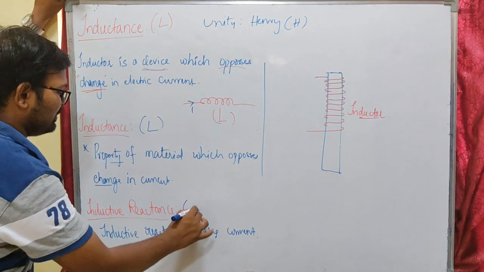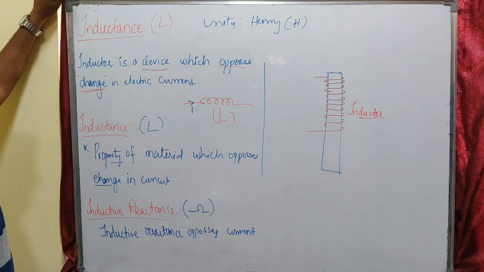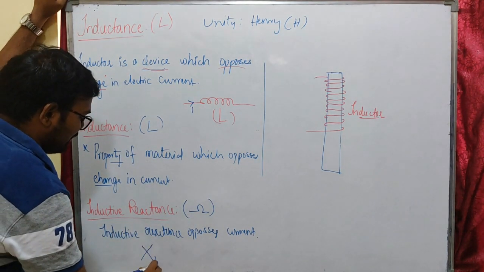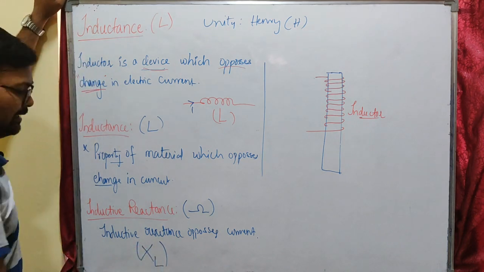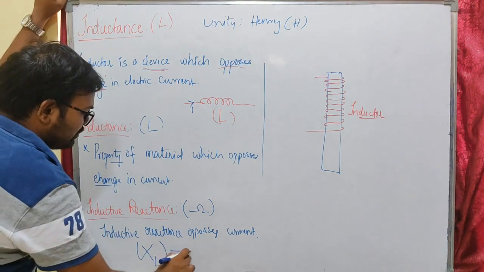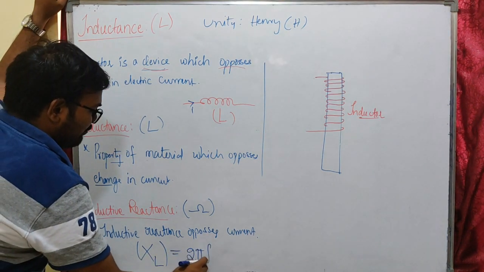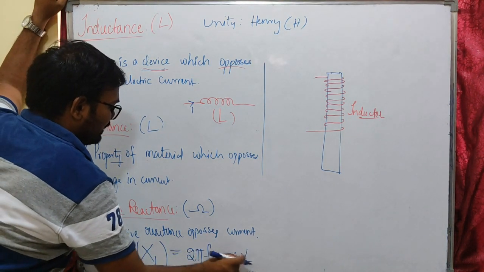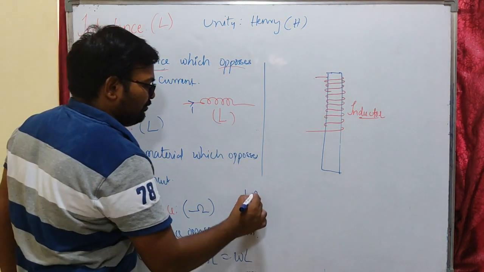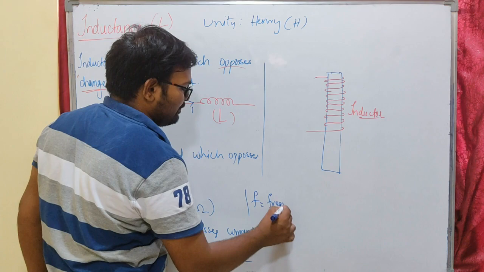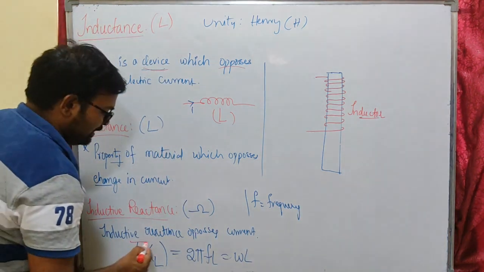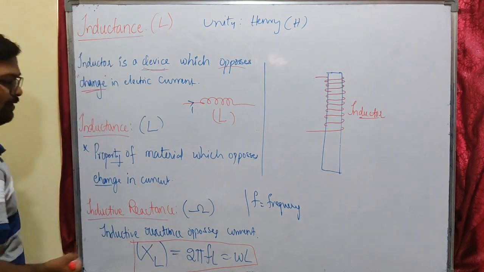That's why the unit for inductive reactance is ohms. It is given as XL. Inductive reactance XL is equal to 2 pi F L, which is also given as omega L. L is inductance here. F is the frequency of the supply, the frequency of the current applied. So inductive reactance XL is equal to omega L or 2 pi F L.